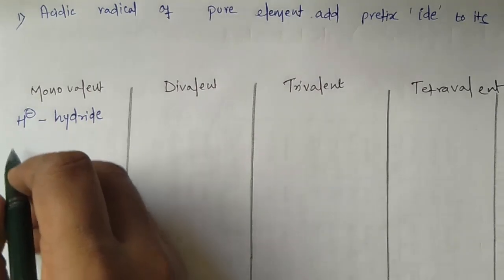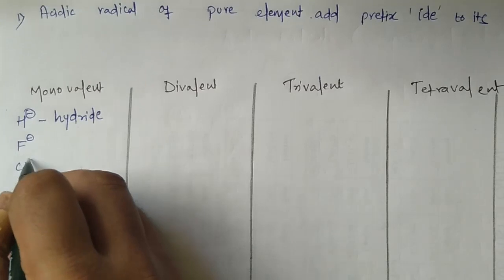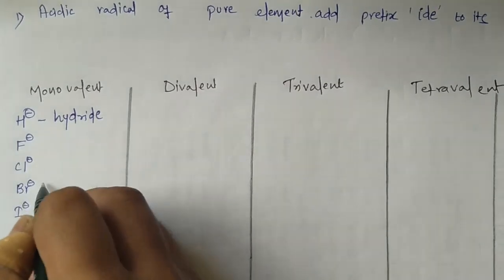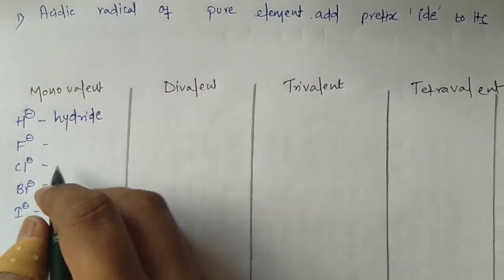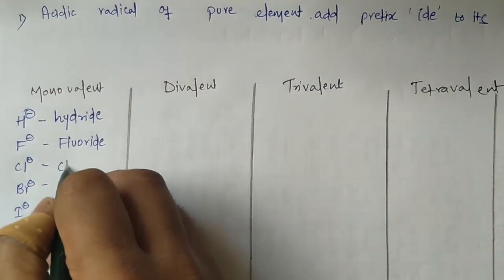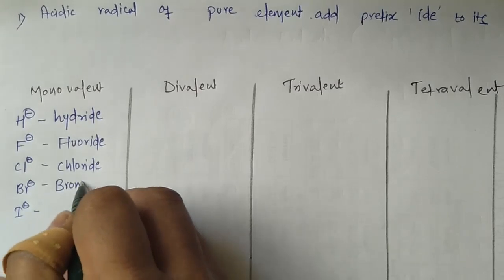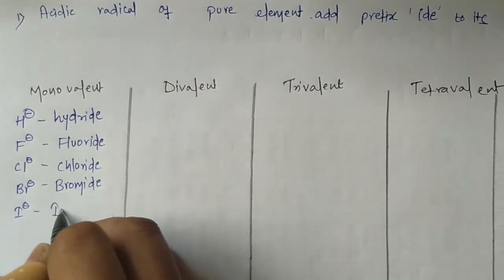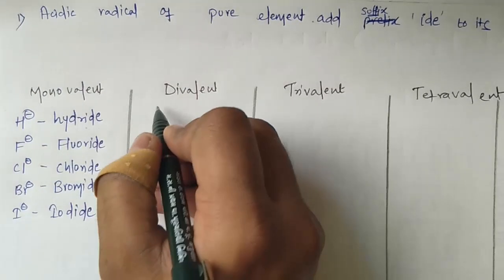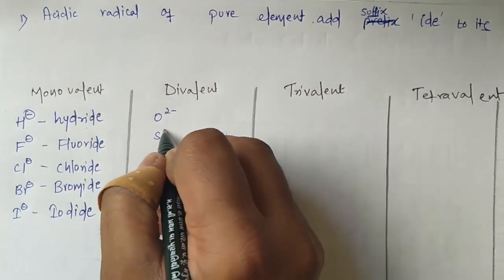Similarly we have the halogens, fluorine, chlorine, bromine and iodine. They will be fluoride, chloride, bromide and iodide. Similarly for divalent, we have O2 minus, S2 minus.